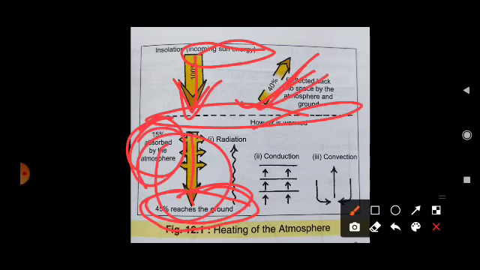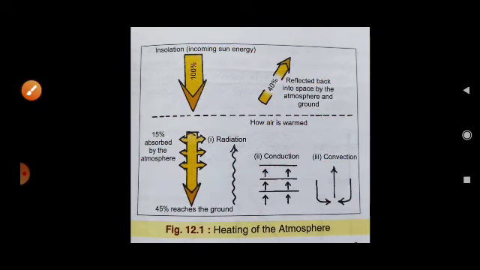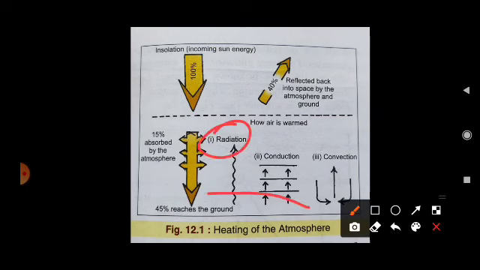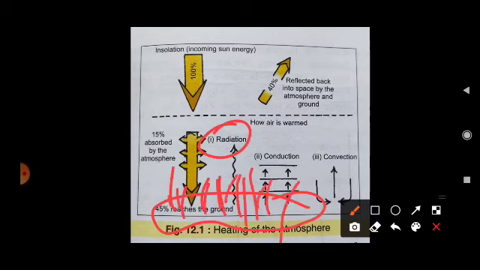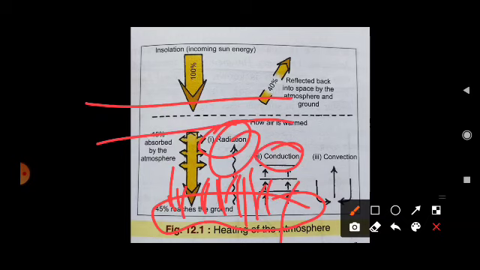And this atmosphere gets heated by three processes: radiation, conduction, and convection. What are these? Radiation means the surface gets heated and radiates energy in the form of vibrating molecules. It is releasing energy. This is called radiation. Conduction is a heating effect by the molecules of air.